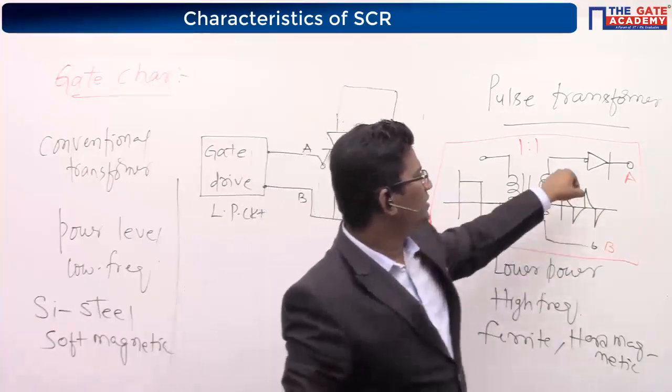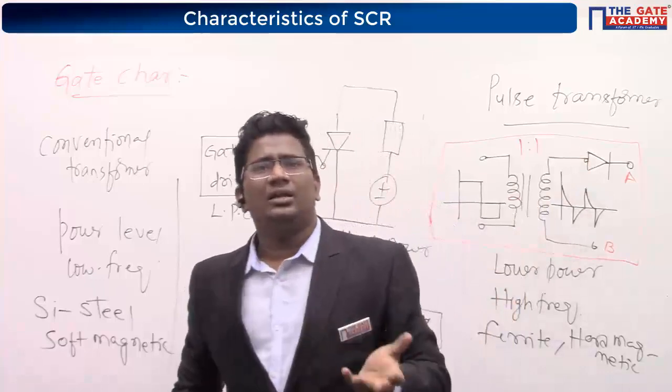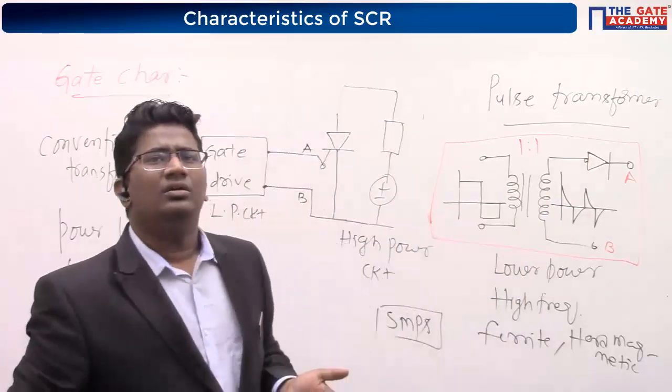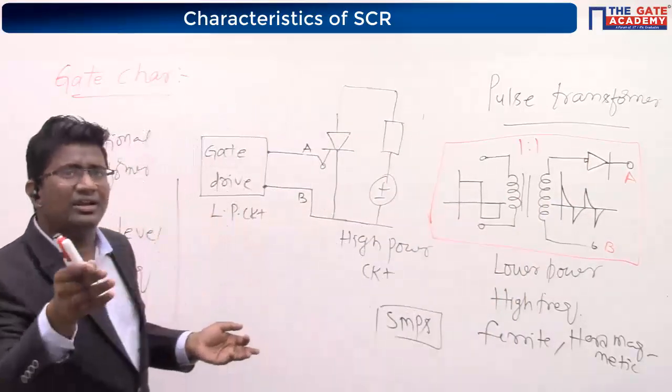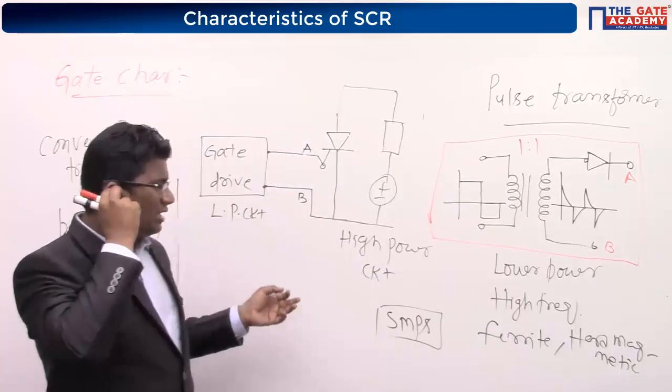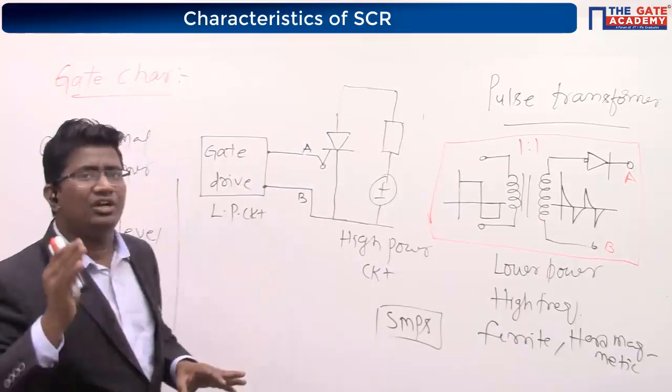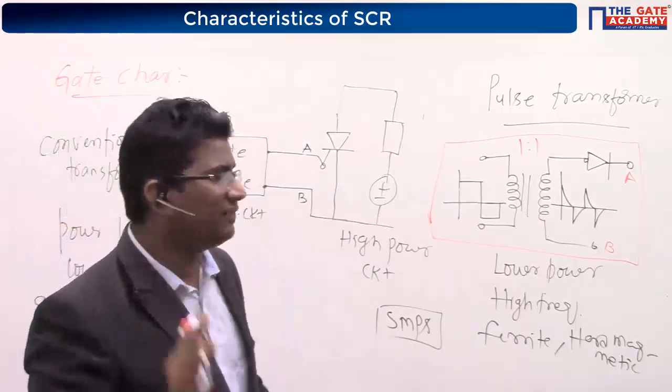What do I have to do? I'll put one DC, so that you can call it a square wave input. Is this point clear, everyone? Have you understood? Is this clear, everyone?